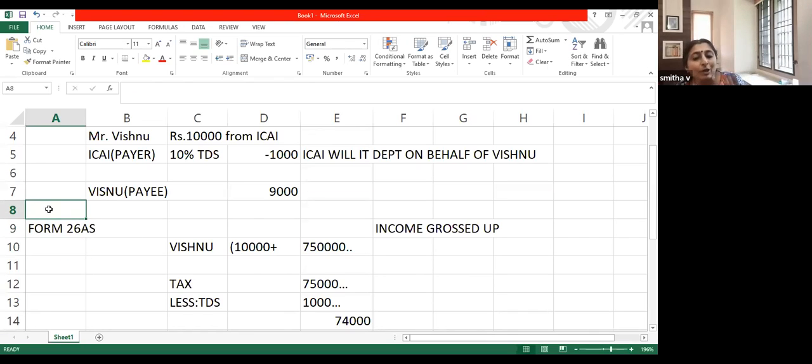ICAI has to submit a lot of forms, not just income tax return. They have to submit TDS returns as well to the income tax department. TDS returns include details of persons to whom payment is made.